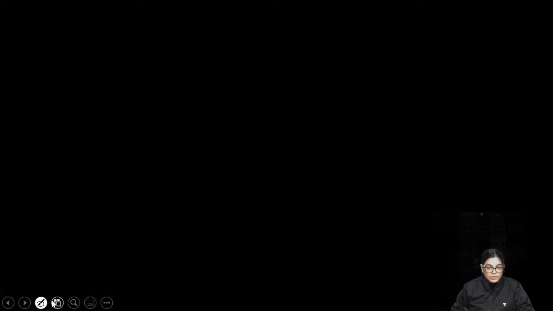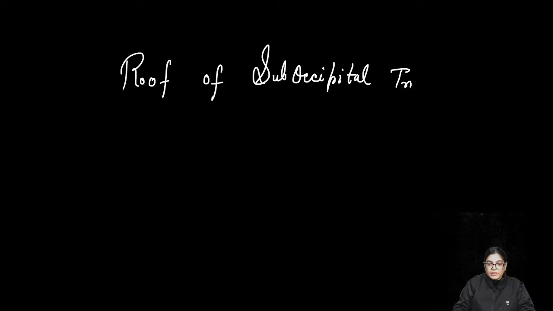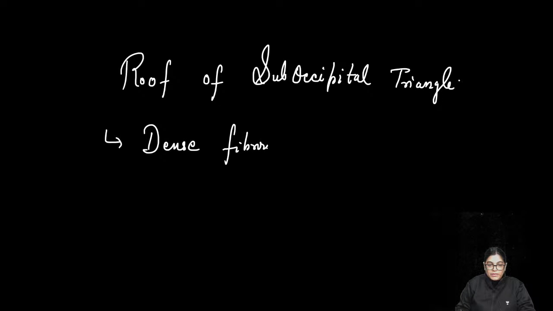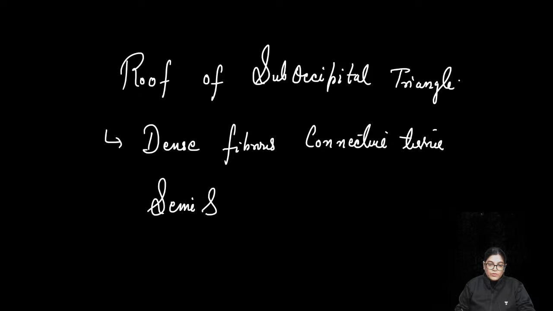So, write down roof. The next heading is roof of suboccipital triangle. The roof of the suboccipital triangle is formed by dense fibrous tissue. It is formed by dense fibrous connective tissue which is lying over the muscle. Mainly the roof is formed by only one muscle, that is semispinalis capitis muscle.